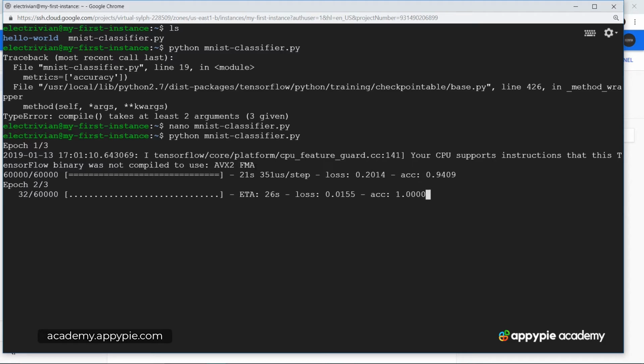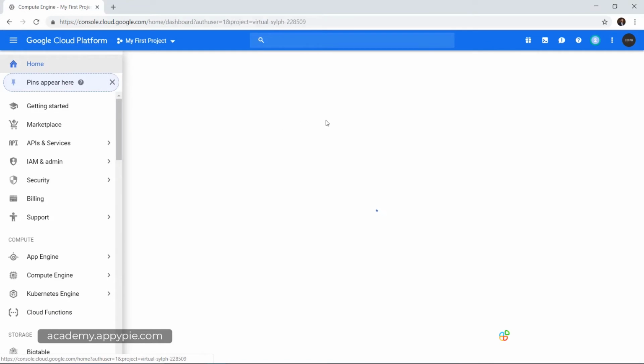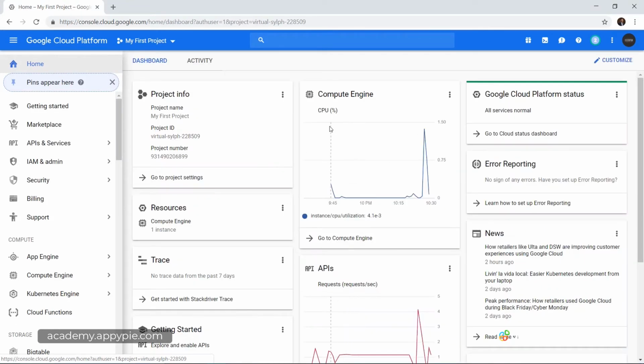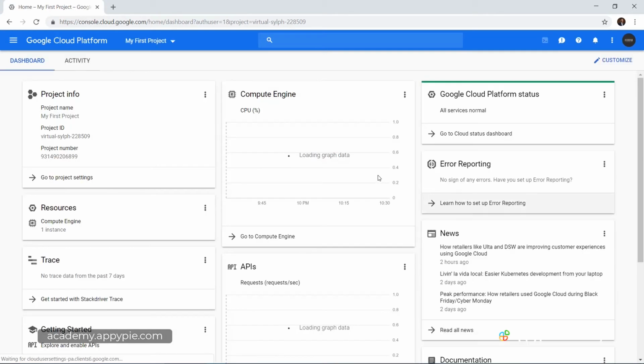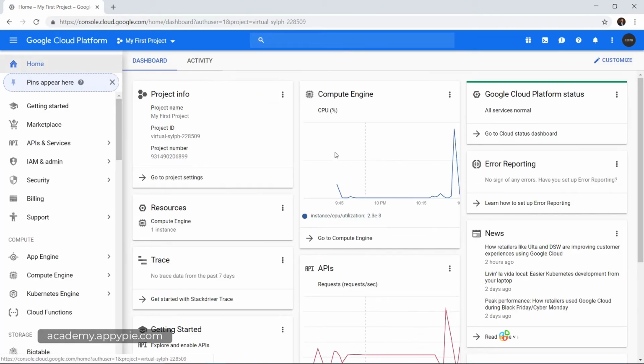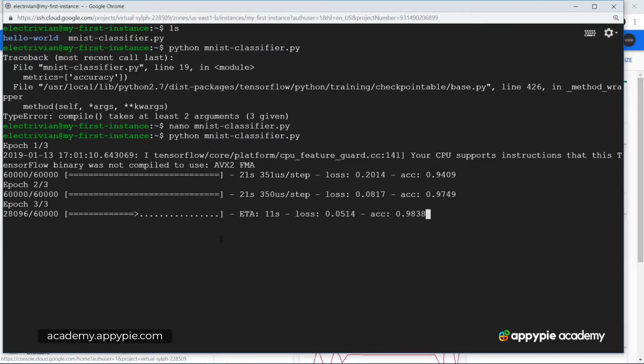Okay, so as the model is running successfully, let's look at some parameters over here and let the home page load. As you can see we have the CPU percentage which is running up to a good extent, and we have the APIs. Let's refresh it once again, and later on we can see that the compute engine is using a greater CPU weightage. So this is pretty much it. The model is working fine on the Google Cloud platform, and this is the output which we are now seeing, which is the epoch being completed.